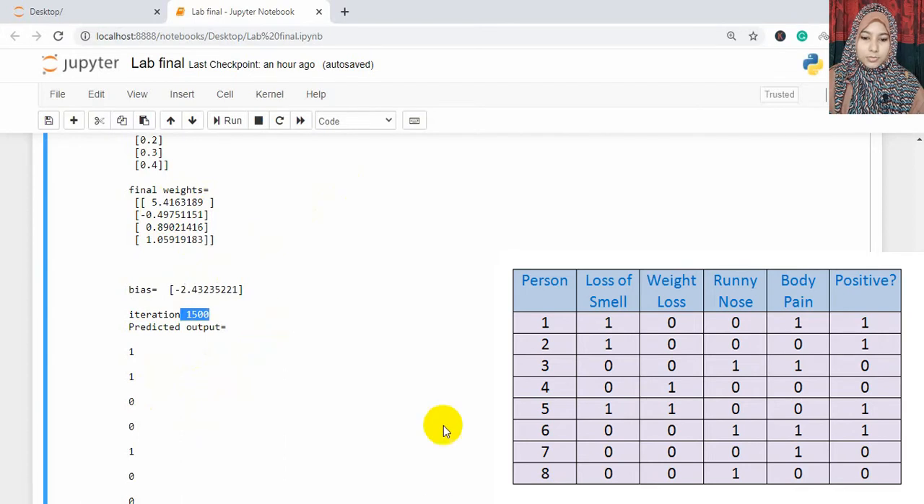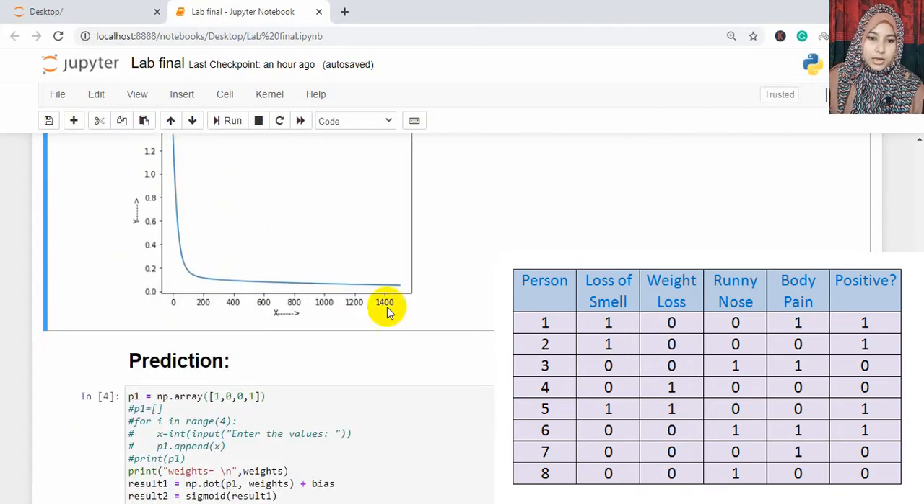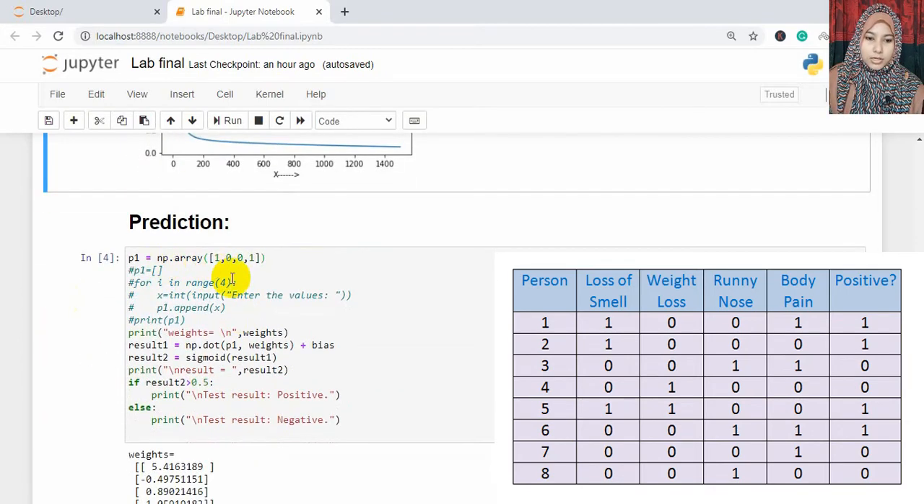We can see that they did not have any loss of smell, and you can see that the first weight is for the loss of smell, which has the highest value inside this weight matrix. And this means that the loss of smell will impact the output the most. That means if a person does not have the loss of smell, then that person has a lower chance of getting positive for the virus.